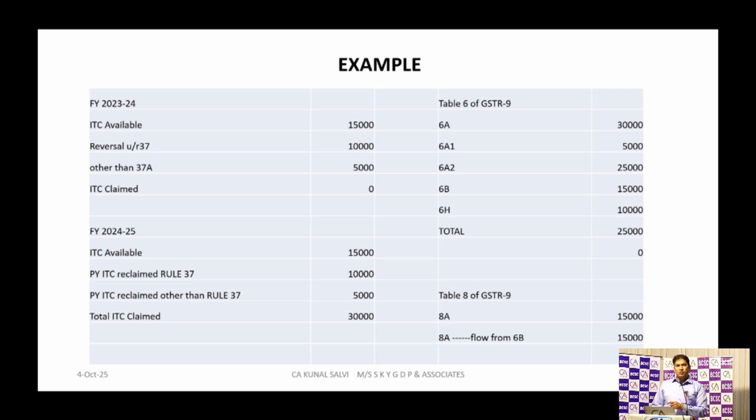So ultimately I am reporting 25,000 in table number 6. At table number 8A, my ITC through GSTR 2B will get auto-populated, that is 15,000. Whatever I have reported in table number 6B, that 15,000 will get auto-populated at table number 8B, that is down. So my ITC will get matched, 15,000 with the 15,000.